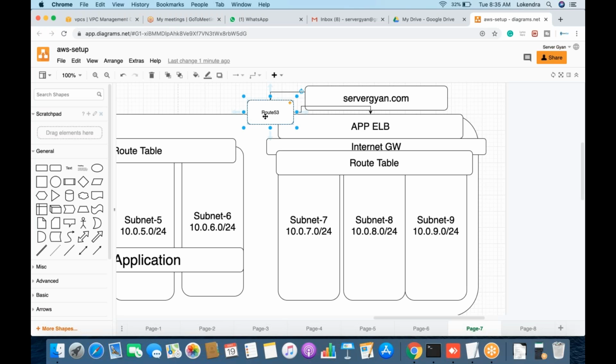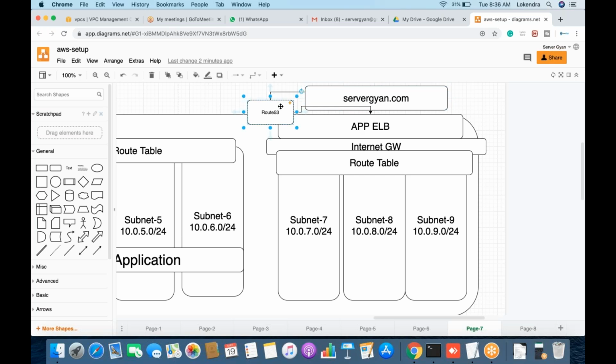DNS enabling. Yes. Let me tell you, it is not mandatory to have only Route 53. You can have any DNS, maybe Google DNS, GoDaddy DNS, name.com. Multiple domain service providers are there, but obviously you need to have at least one DNS provider. Second thing, yes, it is mandatory if you need to resolve your domain name, so at least a name server has to be there.